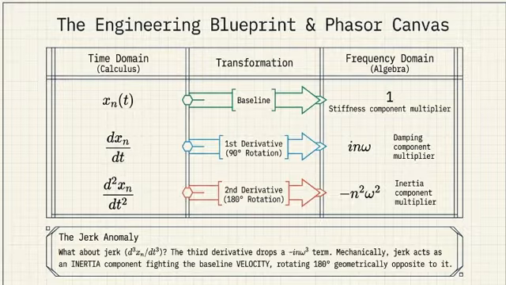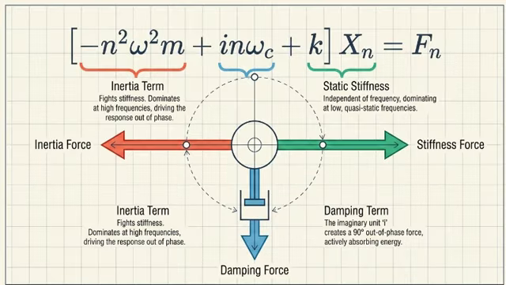The second piece of information it gives you is the phase. I want to linger on this concept of phase for a second. Let's say I push a child on a swing. They don't always move forward the exact millisecond my hands touch their back. Right, there's a slight delay. Yeah, a delay between the driving force, my hand pushing, and the object's actual response. That's the phase, right? That is the phase.